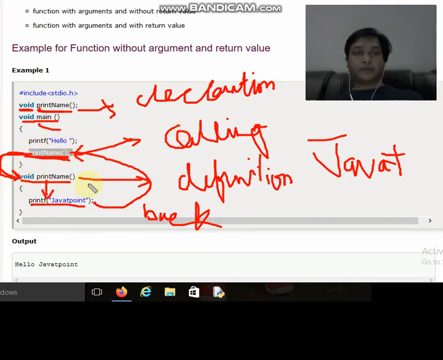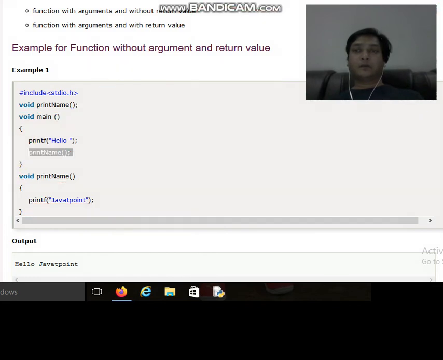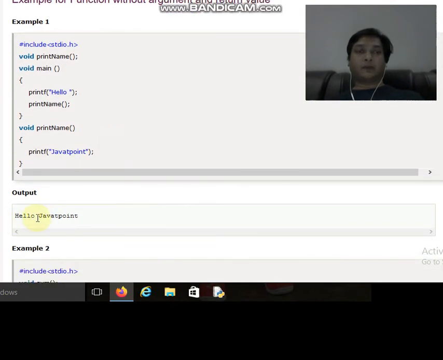This is called the definition of the function, and the definition will execute the statements written inside it. Only one statement is written inside the definition of the function, that is Java T point. So Java T point will get printed, and before that hello was already executed in the main. So firstly hello was printed, and then Java T point. Only two printf statements are printing over here. So this is the working of the function. You can see over here the output of this function, hello firstly, and then Java T point is getting printed.